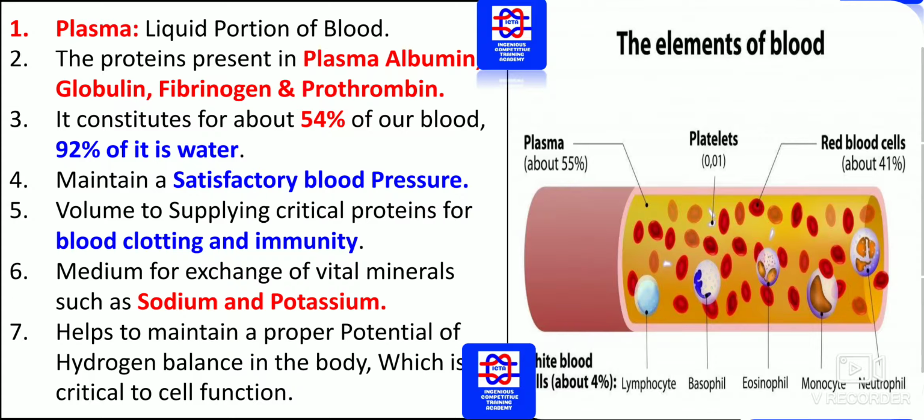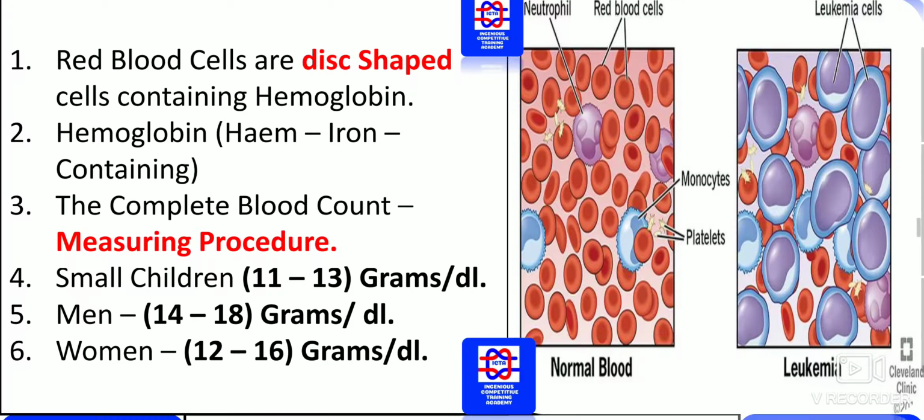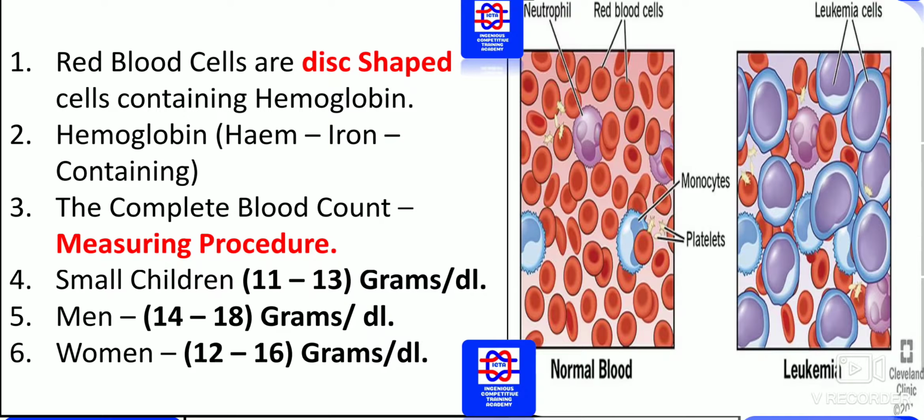So you should know the function of the plasma and the blood cells. You can directly go through the figure. Next we have red blood cells, which are disc shaped cells containing hemoglobin, which is red in color. So these red blood cells are disc shaped cells which have hemoglobin. How exactly? Hemo stands for iron, and globin, which is the red pigment present in the blood.